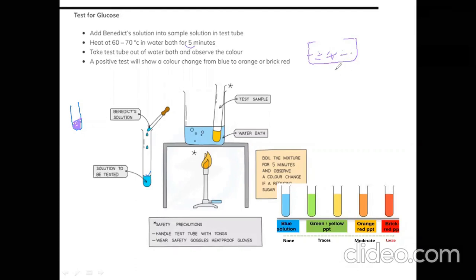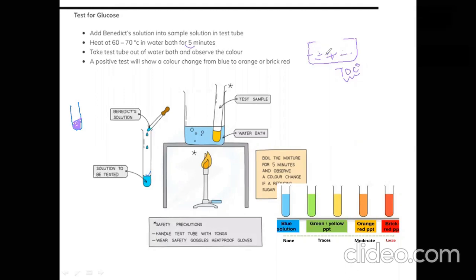So this water bath, for example, I will now fix at 70 degrees Celsius, right? So first of all, I add my Benedict solution to that sample, and I will take this test tube and put it in this water bath for some time.